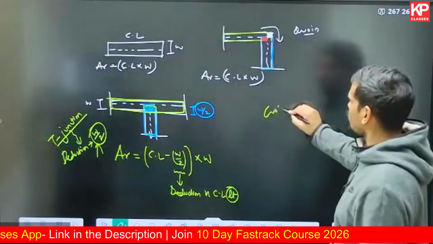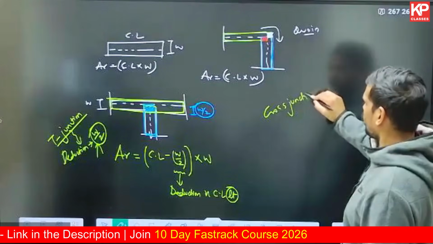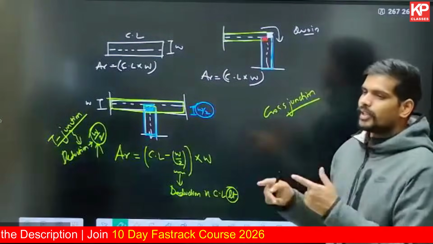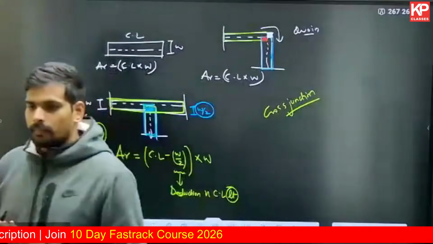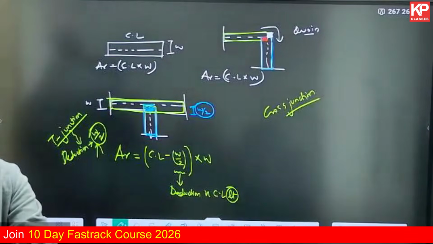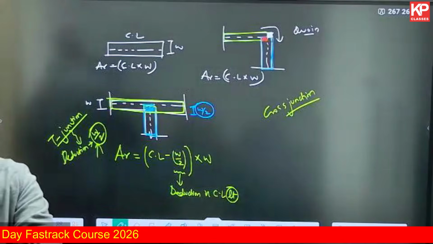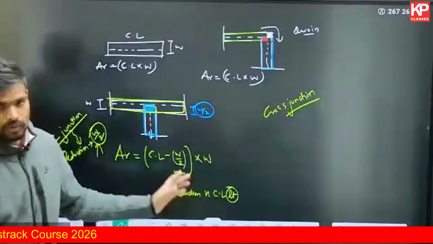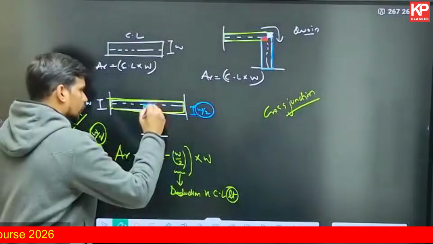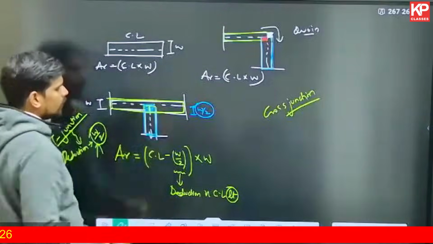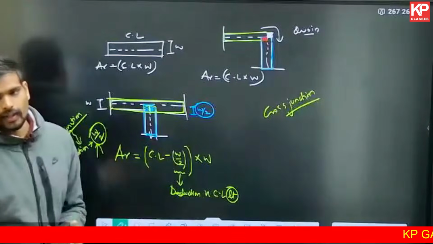Similarly, a cross junction is basically double this T-junction. But we have to deduct for only the specific overlapping area. Yes, Neha, that's what it is. The length corresponding to the overlapping area, that is W by 2. So that's the reason you're deducting it.